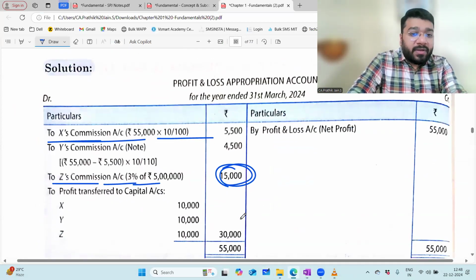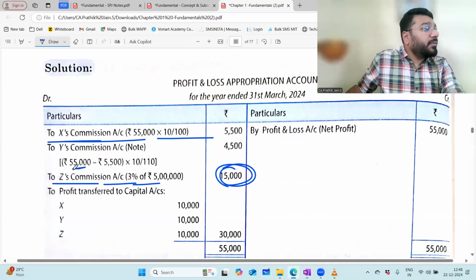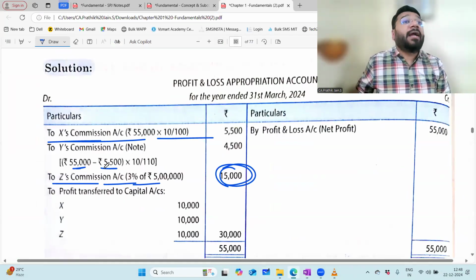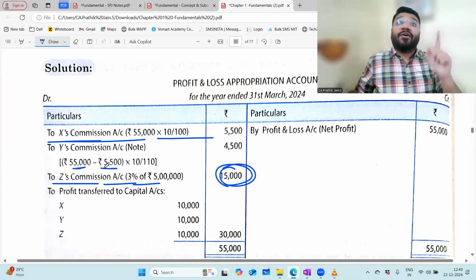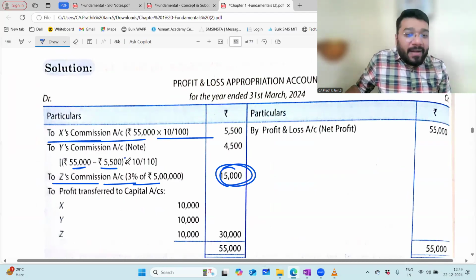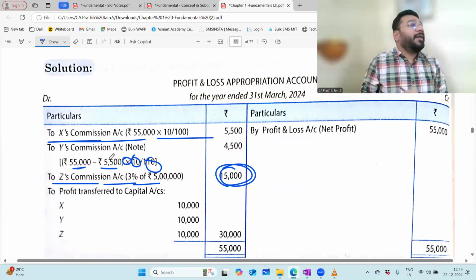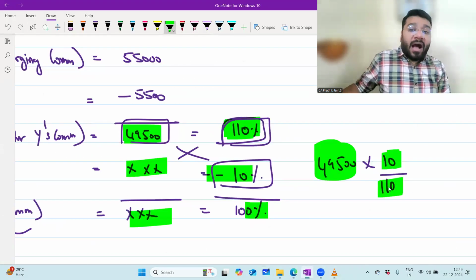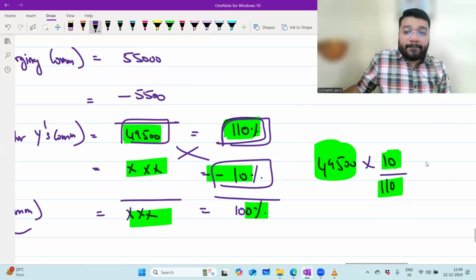You can answer what they've done. From this 55,000, they subtracted 5,500. What will you get? 55,000 minus 5,500, the amount is 49,500. And then what they have done? Multiplied by 10 divided by 110. So what answer are they getting? 4,500. Are we getting 4,500? Yes, sir. You got the commission now?